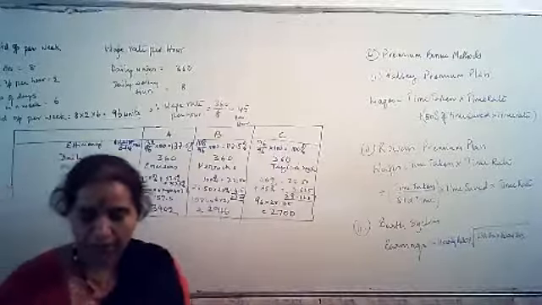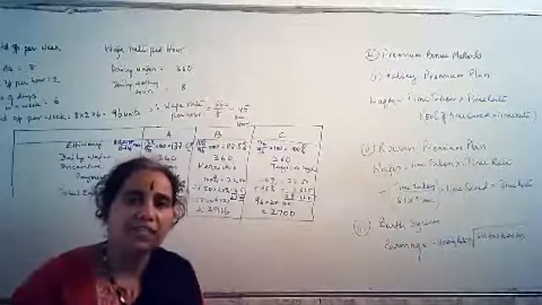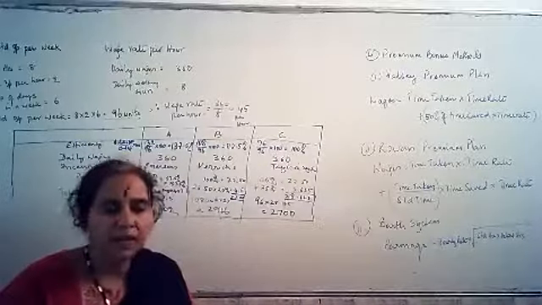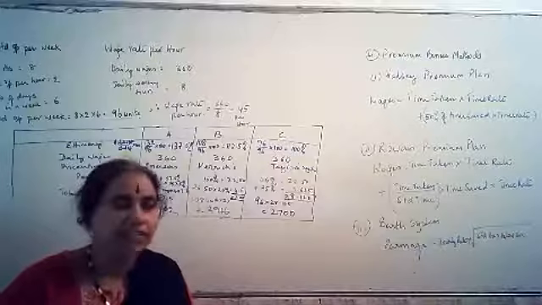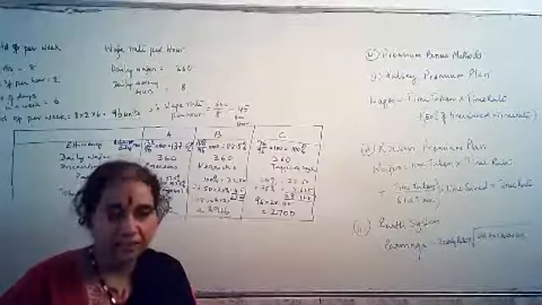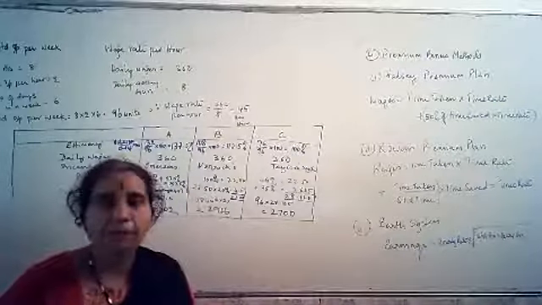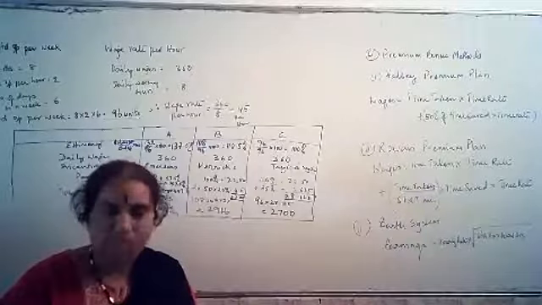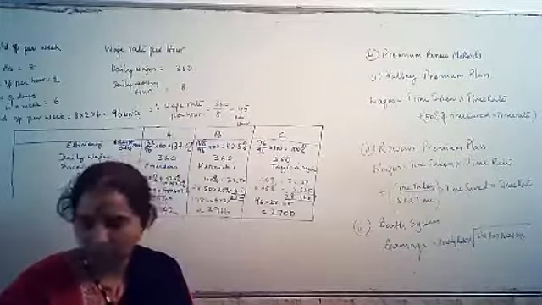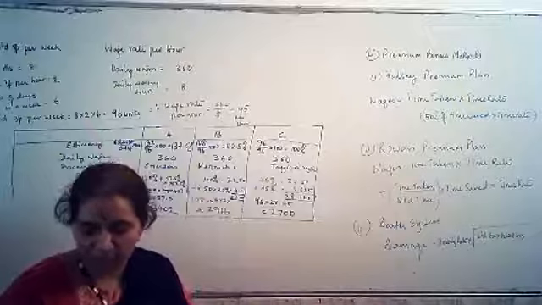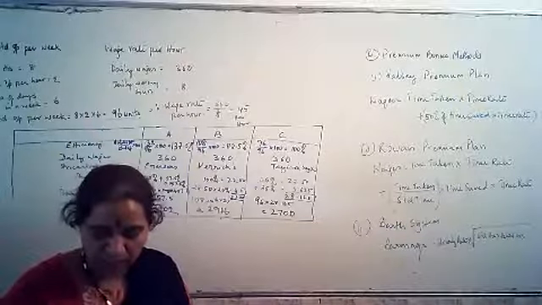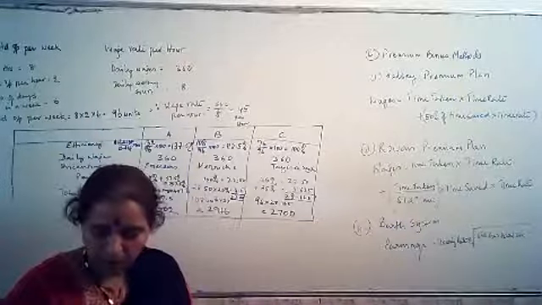Time and units allowed every hour is 40 units per hour. Wage rate. What is the wage rate? Wage rate is given as 25 rupees per hour. Bonus, they themselves have given. They have given 40% of the time saved as the bonus.